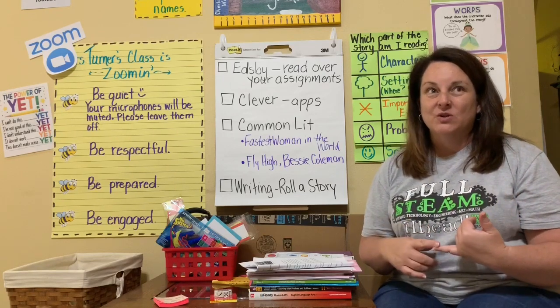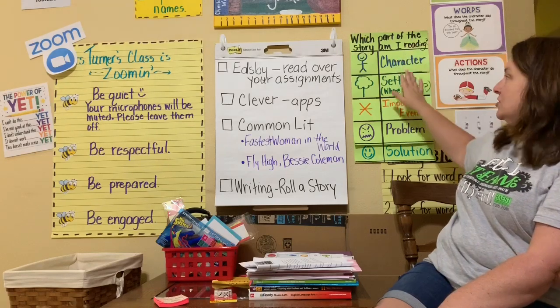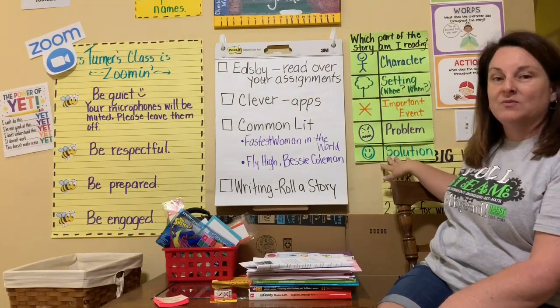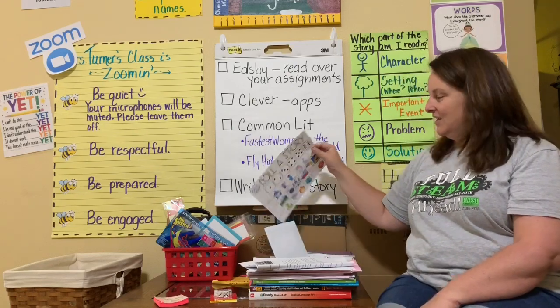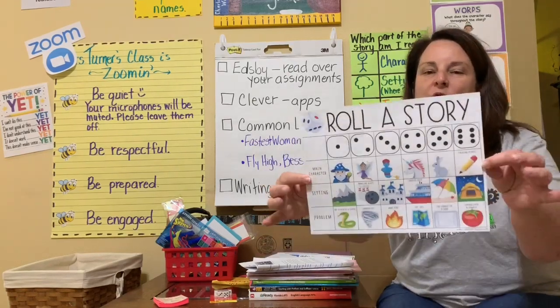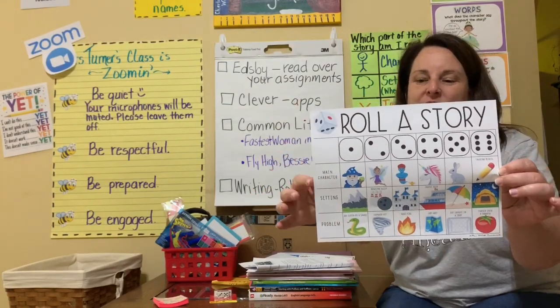This week, we're gonna have some writing to do, and I'm so excited because last week we focused on fiction stories. So we looked at our fiction chart. We had characters, settings, important events, problem, and solution. So this week, you're gonna do an activity called Roll a Story. And this is also posted on Edsby for you.